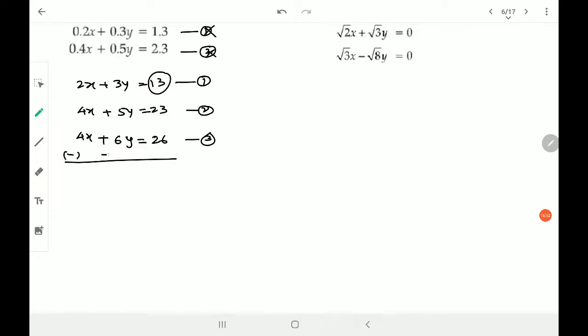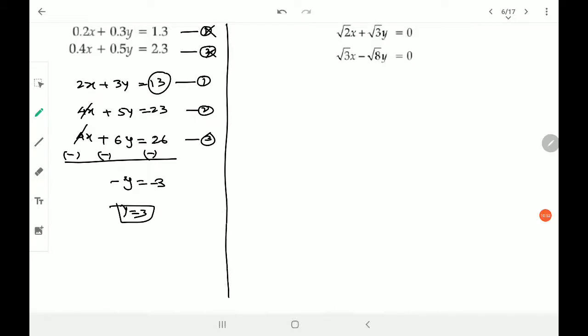Subtraction, I'm not presenting the answer, let me tell you again and again. Minus 6 minus 5 minus y is equals to, I think, 3 minus 3. So y will be equal to 3. If I substitute this value in any of the equation, I get the second answer. Clear? So let's not waste time here. This can be done by substitution as well, because it is directly equal to 0, substitution method. Or if you want, you can solve the same one by elimination as well. There is no problem. So in the textbook it is asked for substitution, so I'll go for substitution method.